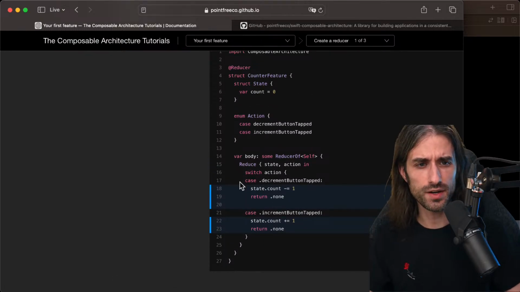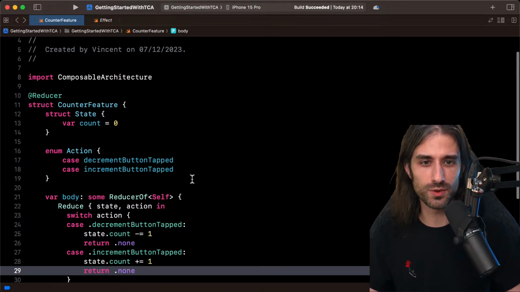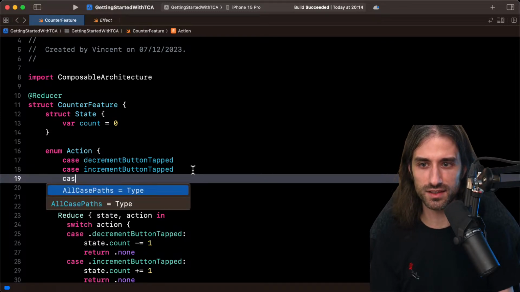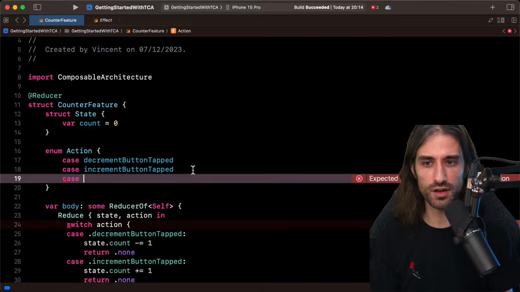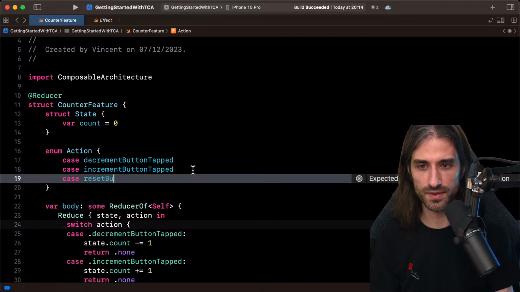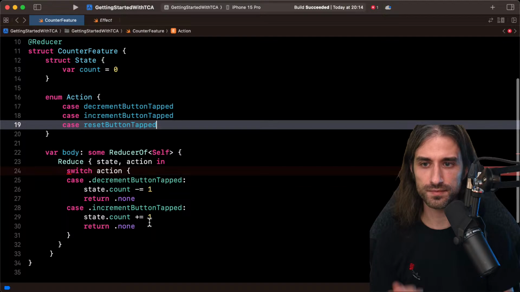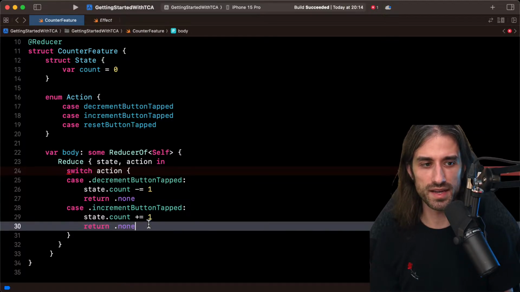I'm thinking, do we try to implement the case? Yeah, let's implement it, the case where we reset it, just so that we can do it. And we will add the reset button afterward. So if I wanted to do it, I would add a case here. So remember, we call the action by what triggered it. So it's going to be a reset button tapped, because I will add a button in my UI that will be called reset. Then I need to add a new case into my enum.